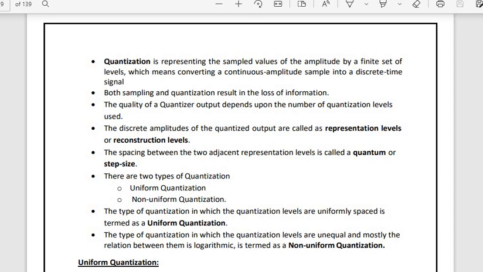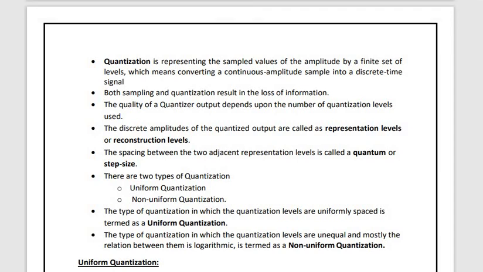The spacing between two adjacent representation levels, that is, if there is one pulse and one more pulse, the spacing between those pulses is called the quantum or the step size. To put it precisely, the spacing between two adjacent representation levels is called the quantum or step size. This quantization is again of two types: uniform quantization and non-uniform quantization.